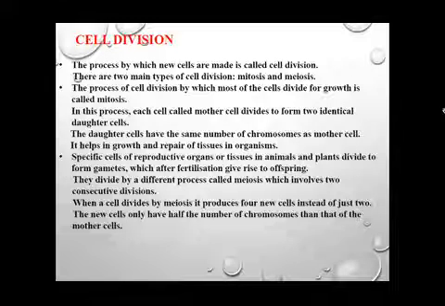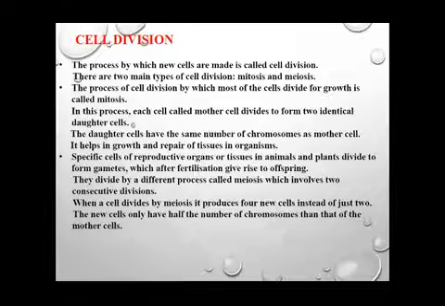So why does mitosis take place? Mitosis takes place for the growth of the cell. The process of cell division by which most of the cells divide for growth is called mitosis. It is a type of cell division in which the cells divide. This is obvious: if it is a type of cell division, there will be division of the cell and a new cell will be formed. And why is this division taking place? It is taking place for the growth of the organism or the growth of the cell.